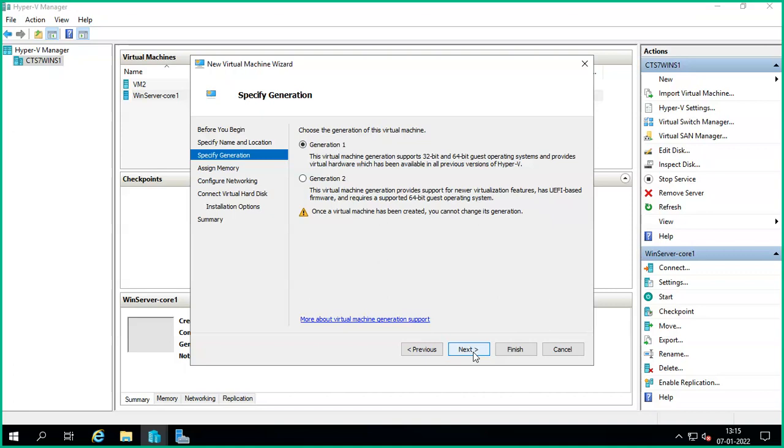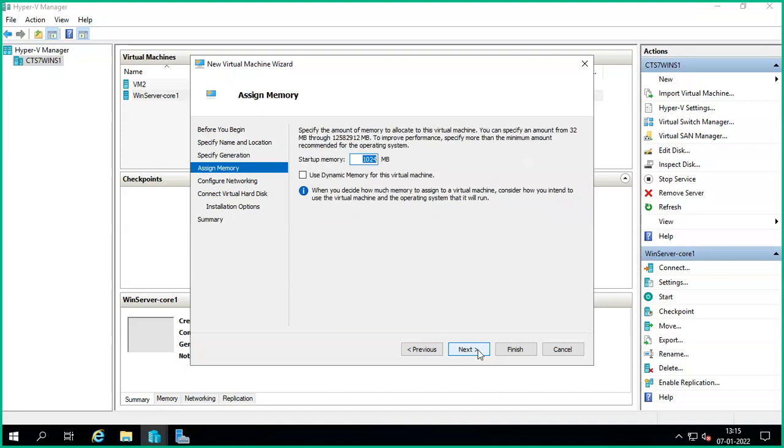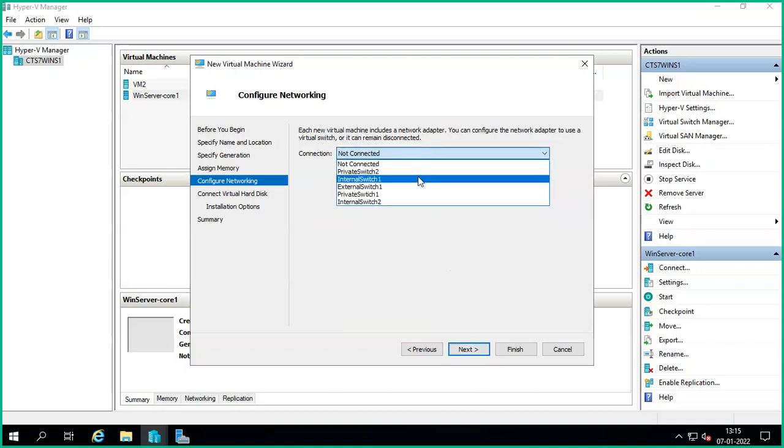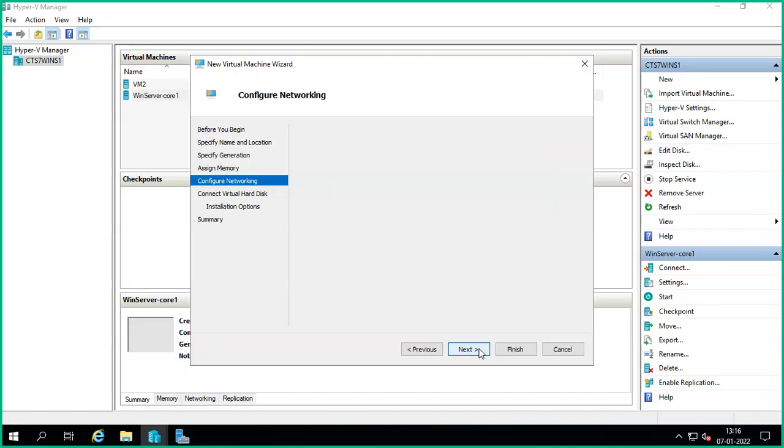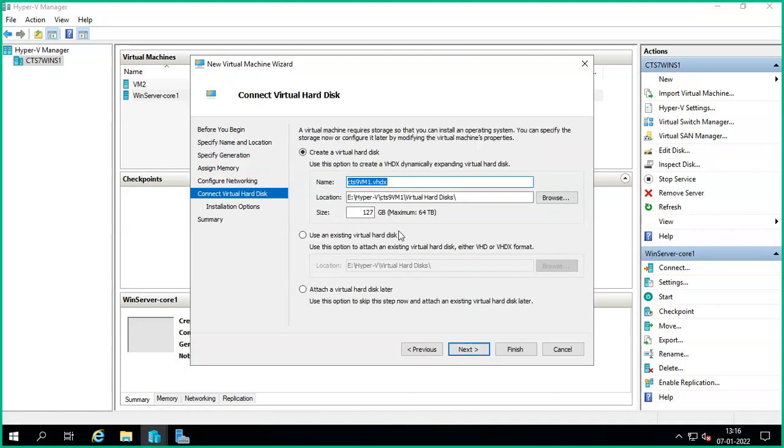If you take Generation 1, I put Generation 1. See, this is the RAM selection. The dynamic RAM selection is there. Network connection, to whom you want to connect it. These are all the ones I already created. That's why they are there. This is the virtual hard disk, VHDX, maximum 64 terabytes.